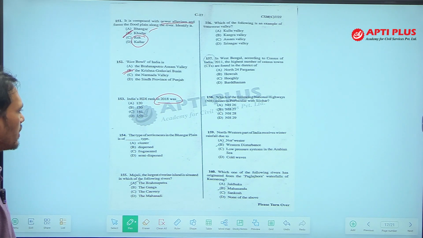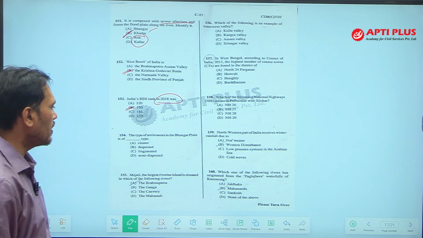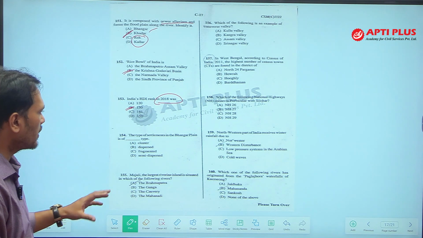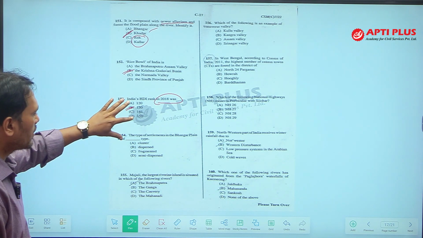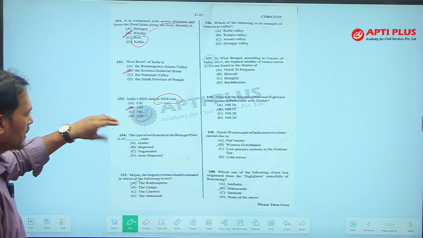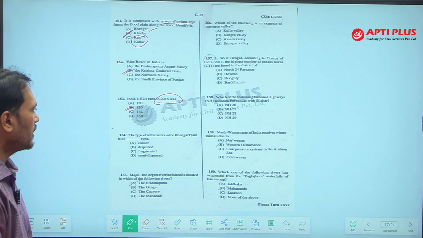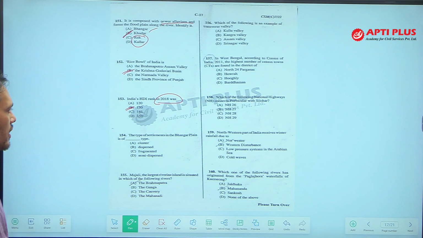India's rank in 2018, I said this question at the beginning. What was India's rank in 2018? It was 130. India lies near about 130; 120, 141, 150 are far away. So by guessing you can answer 130. If you know the HDI presently, you can answer what the HDI rank was in 2018.